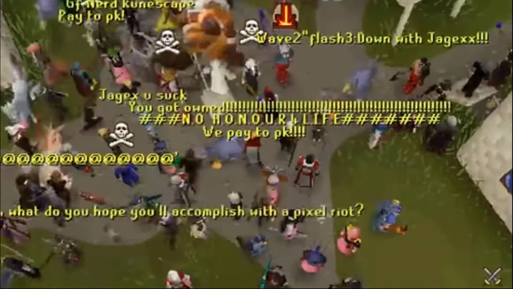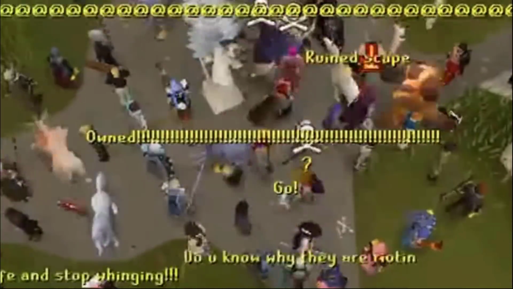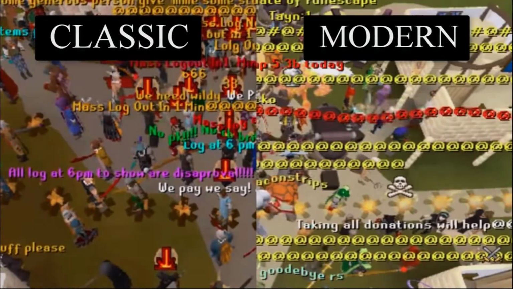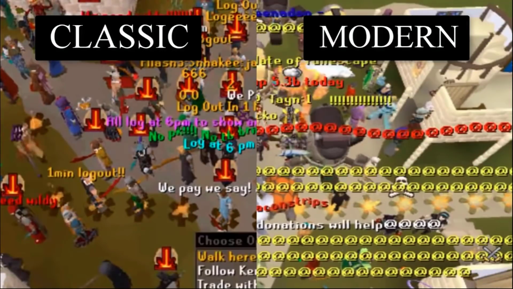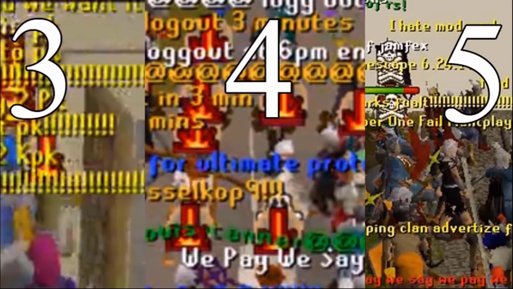Anyone familiar with RuneScape knows when players are upset with an update, they protest to get it changed. In this mini-series, we're covering all of the notable riots. Today we're taking a journey through the last 4 classic riots.